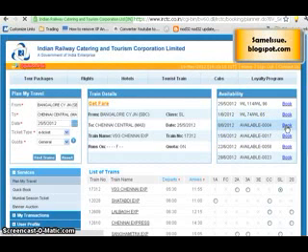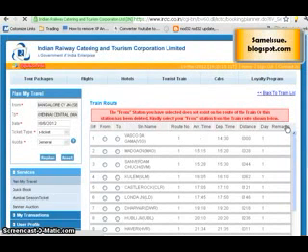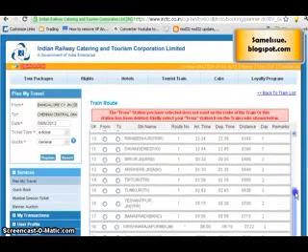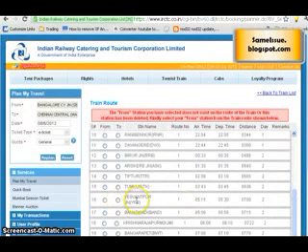Once I click on the link, it will load up the page where I need to fill in the details, and here you see that it says the from station that you have selected doesn't exist in the route of the train. Why does it show this? Because if you go down, you can see the whole route of the train, and the train goes through Yesvantpur railway station, Banaswadi and Krishnarajapuram. Actually the train doesn't go through Bangalore city railway station. That's why it says this.